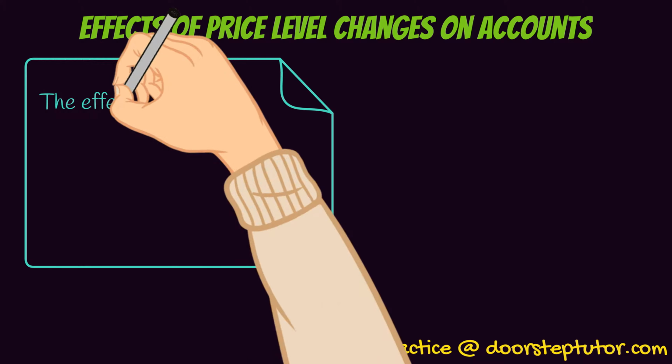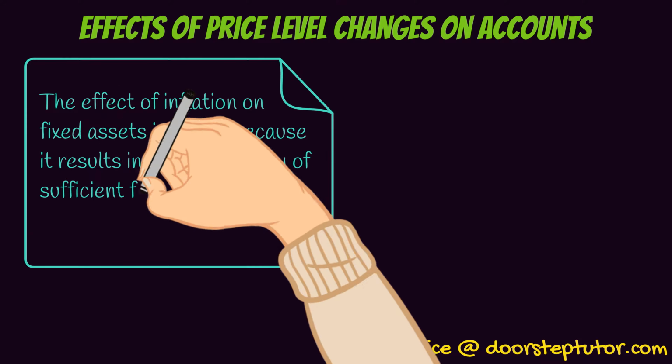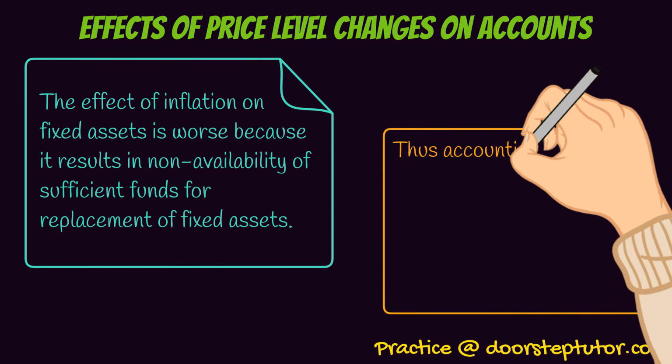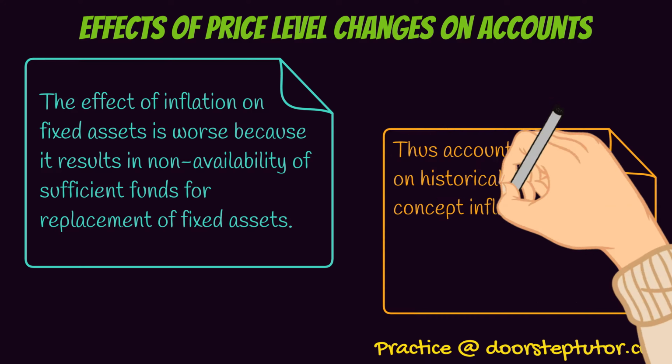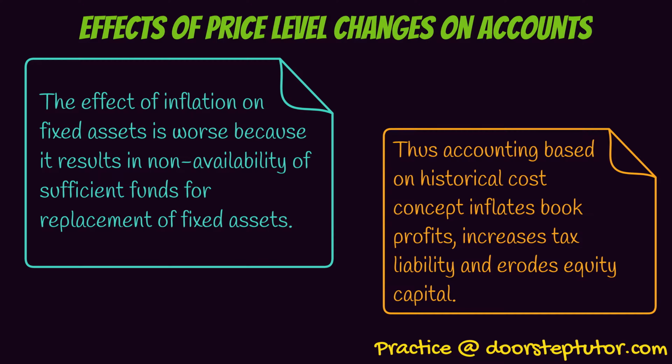And the effect of inflation on fixed assets is still worse because low provision for depreciation on the assets valued at historical cost not only shows high profits but also results in non-availability of sufficient funds for replacement of fixed assets. Thus, accounting based on the historical cost concept inflates book profits, increases tax liability, and erodes equity capital.